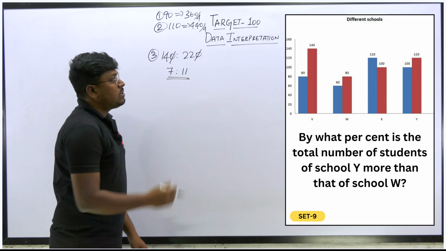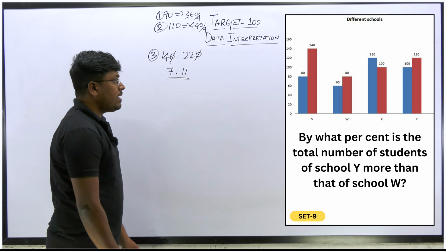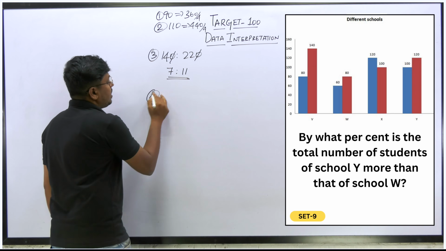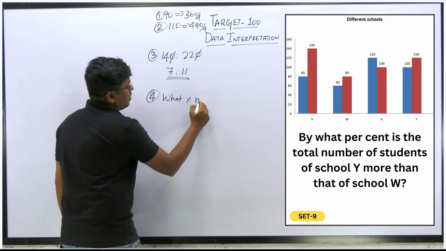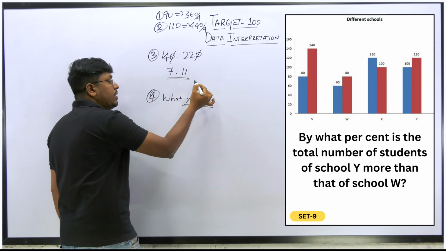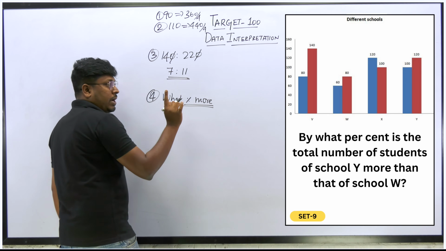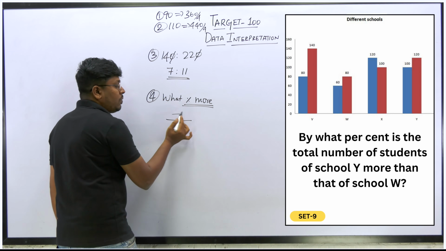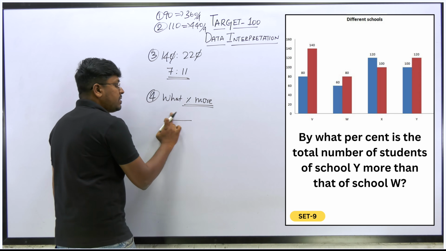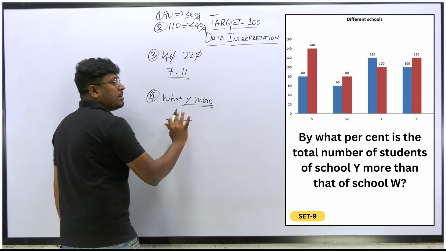That's it. So 7:11. So fourth question, by what percentage is the total number of students of school Y more than that of school W? Just see here, what percentage more, or else what percentage increase? Both are same. In the previous set it was what percentage decrease. So there, when you subtract 2 values, the resultant answer should be negative, only then it is a decreased percentage. But here when you subtract both the values, the numerator should be positive, only then we can say it will be what percentage more, right?